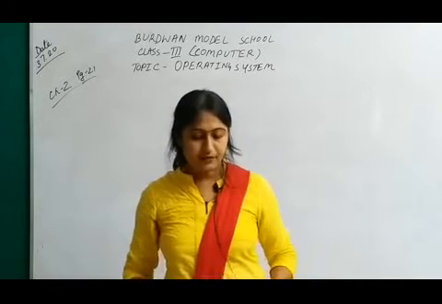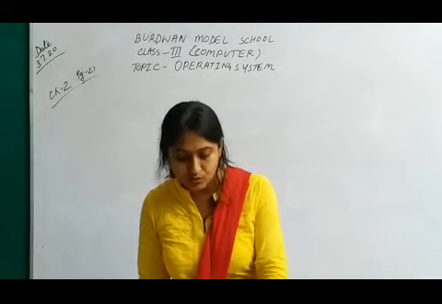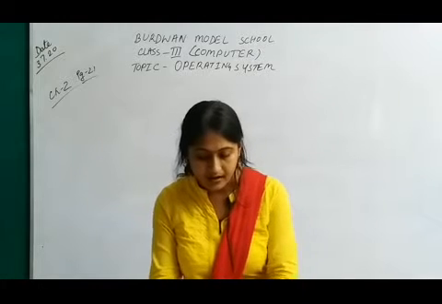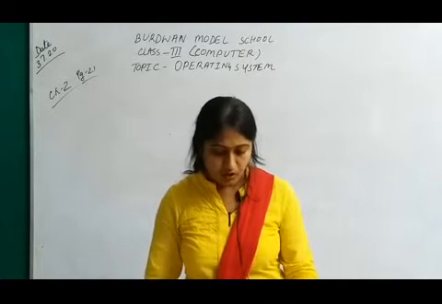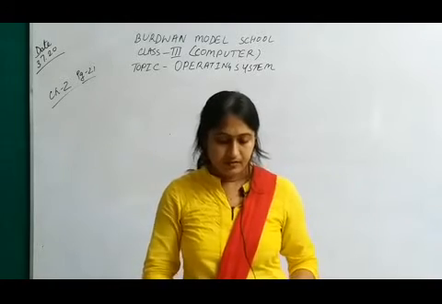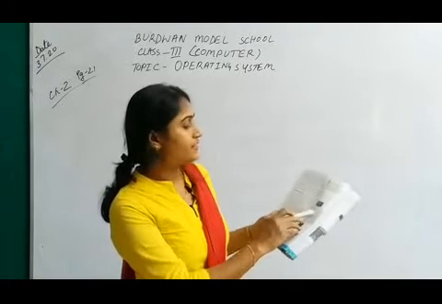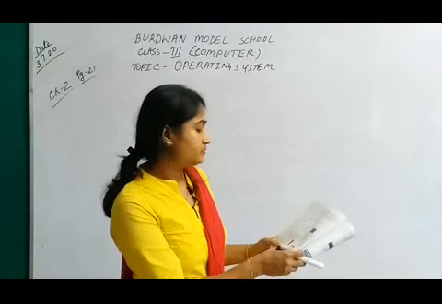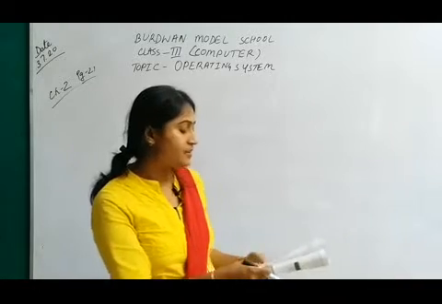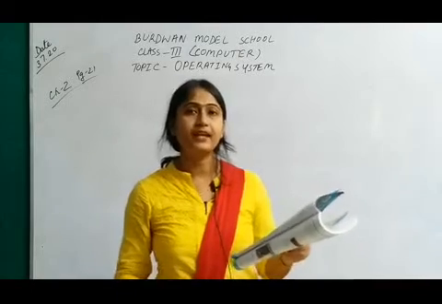In this chapter we will understand what an operating system is, what it does, and how many types of operating systems there are. Look over here. There is an operating system. It monitors activities, allocates resources, and manages disks and files. All the activities are managed by the operating system.